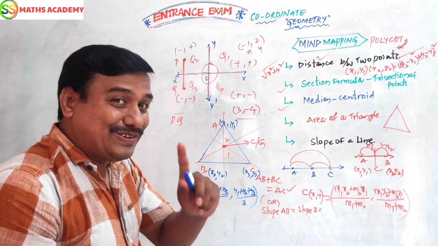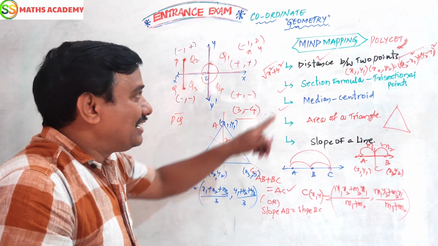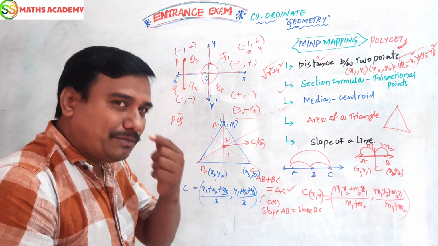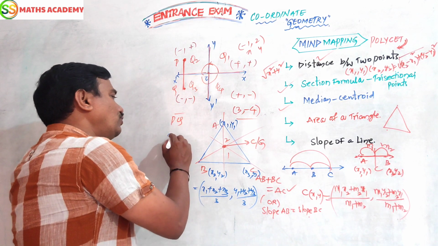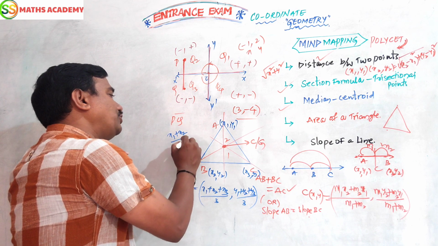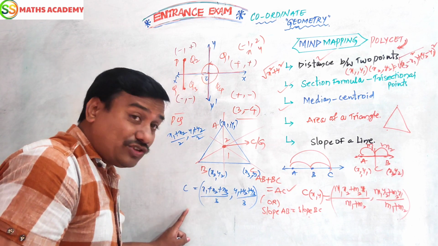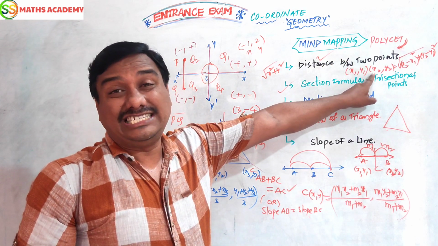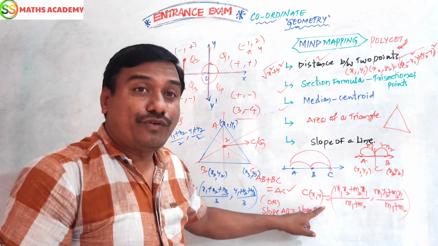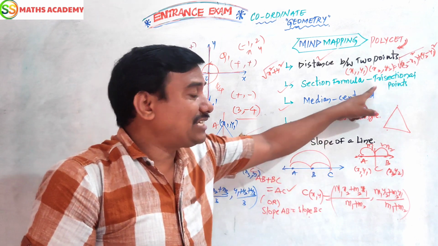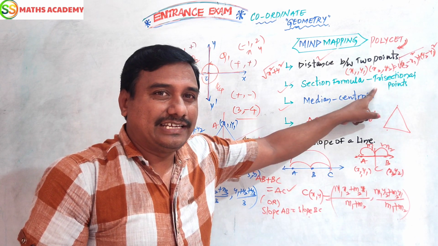Yes, you are asking, very good. How to find the midpoint, sir? Simple. Midpoint formula, 2 values will be there: (x1 plus x2) by 2, (y1 plus y2) by 2. This is the midpoint. This is the centroid. This is the distance between 2 points. This is the section formula. What is trisection? I told you very clearly.